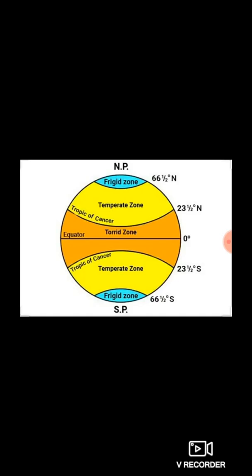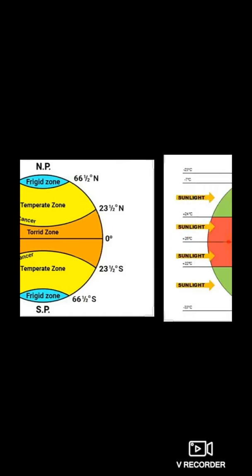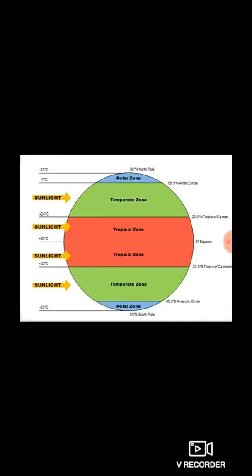We can write the thermal zones as torrid zone, temperate zone and frigid zone, or we can write them as tropical zone, temperate zone and polar zone. Tropical means more heat, temperate means medium heat and polar means cold.